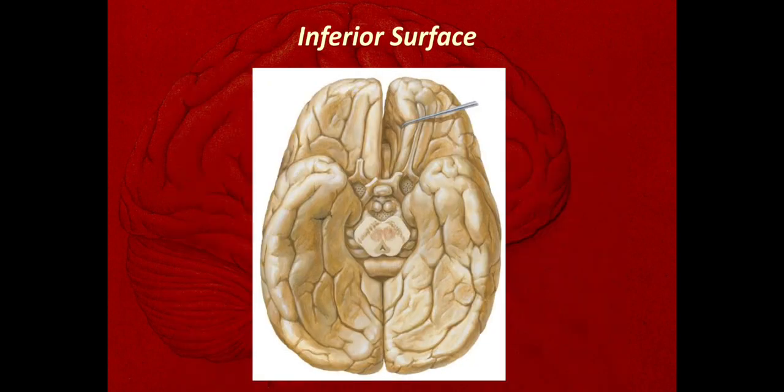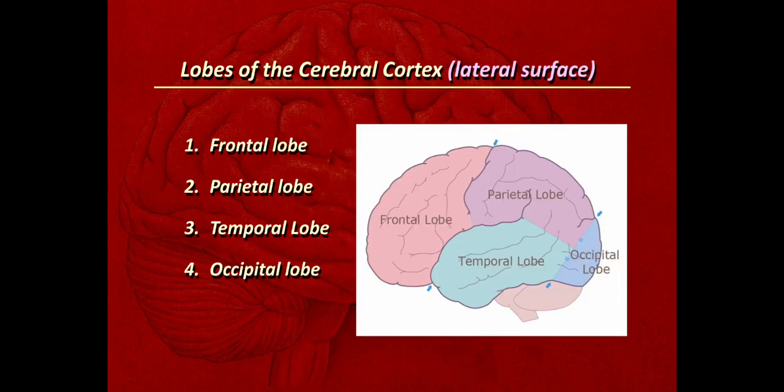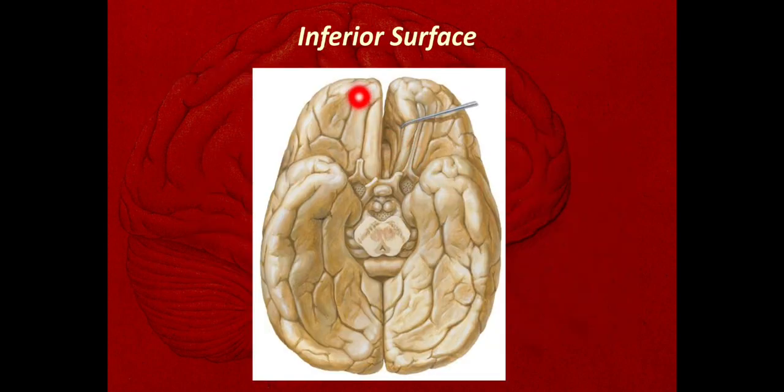This is the inferior surface. The inferior surface has these three poles: the frontal pole, the temporal pole, and the occipital pole. Here this is the inferolateral border, and here this is the inferomedial border. The inferomedial border is divided into the medial orbital border and medial occipital border. The anterior part of the inferolateral border is called the superciliary border. So we'll see the surfaces one by one.